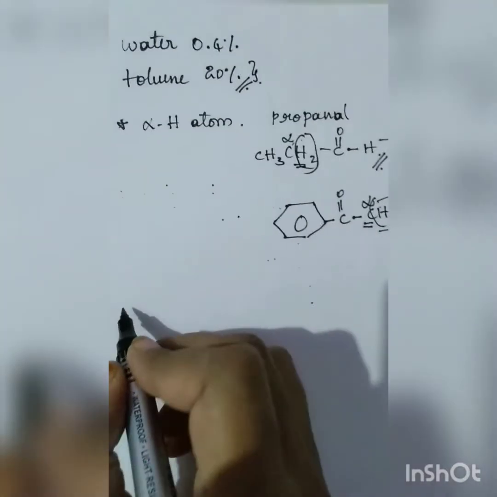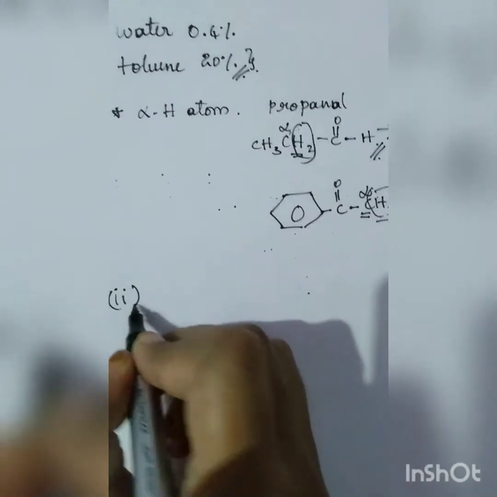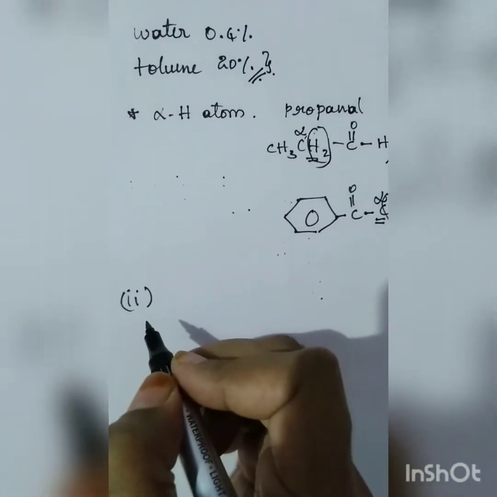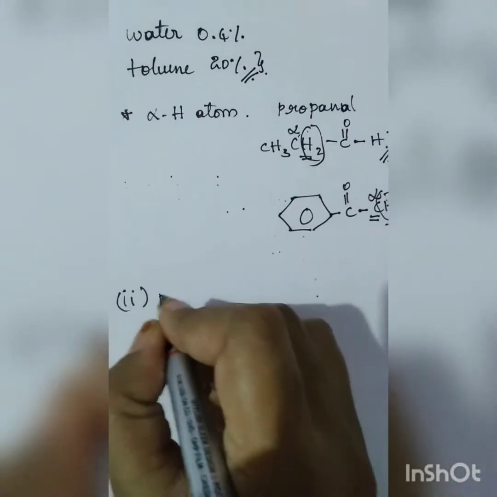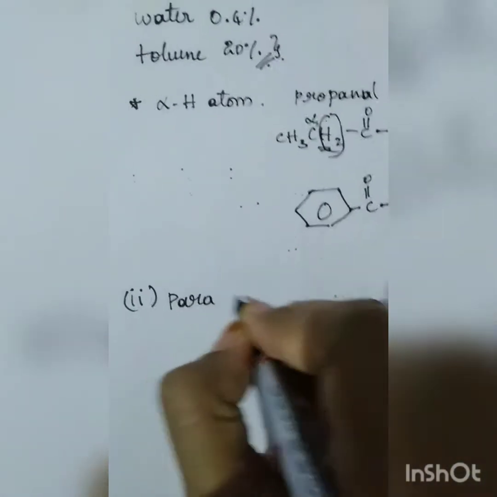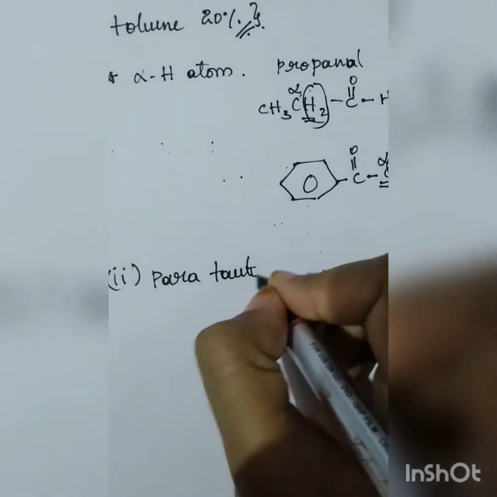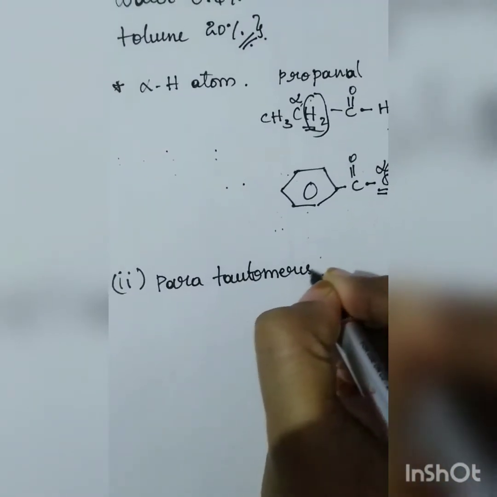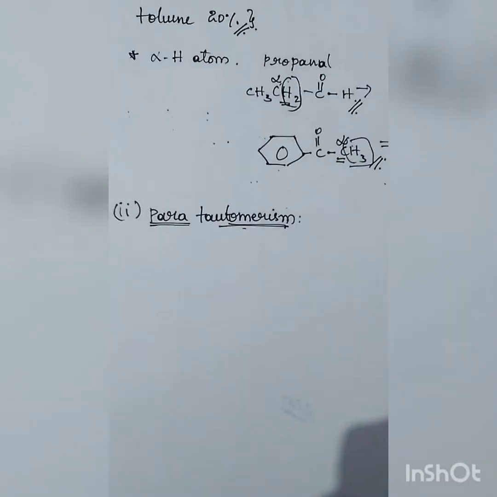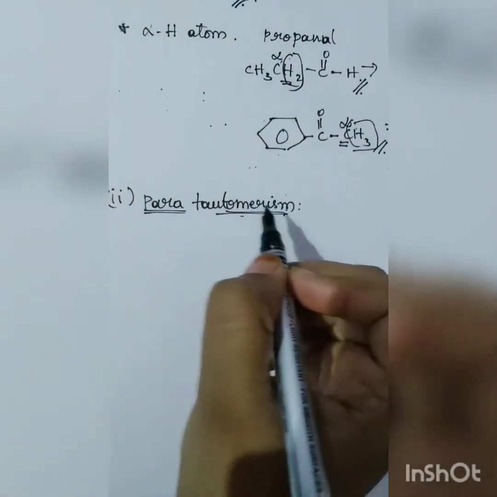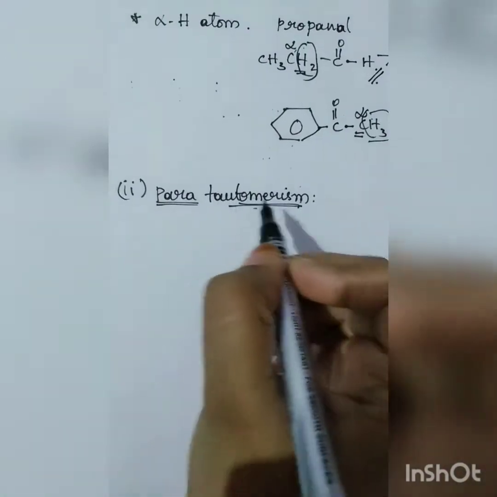So the second one in our tautomerism is what I said in the beginning, that is para-tautomerism. What is this now? We saw the keto-enol system. This is para-tautomerism.